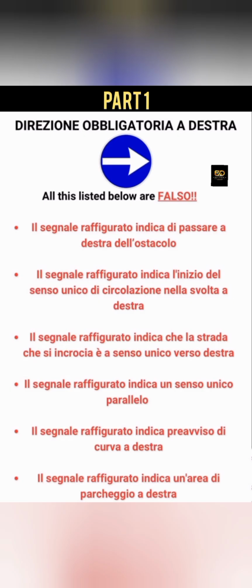Il segnale navigator indica l'inizio di senso unico di circolazione è svolta a destra. This is false because they are saying that if you turn to that right, you avoid that road is a one-way road. It's not true because the road can be a one-way road, the road can be a two-way road. So when they say a road is a one-way road, meaning vehicle cannot come out from that road. So once you turn to the right, you are the only person that can go on that road. Vehicle cannot come from the opposite side. It's not true. This sign only tells you to turn to the right. It does not tell you if vehicles are coming out or not. So the road can be a two-way road, it can be a one-way road.